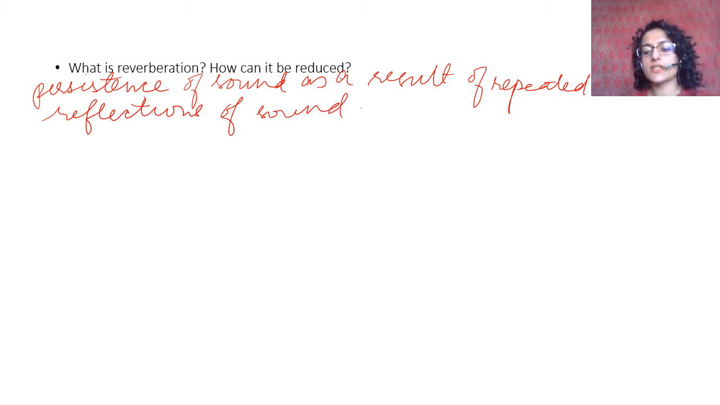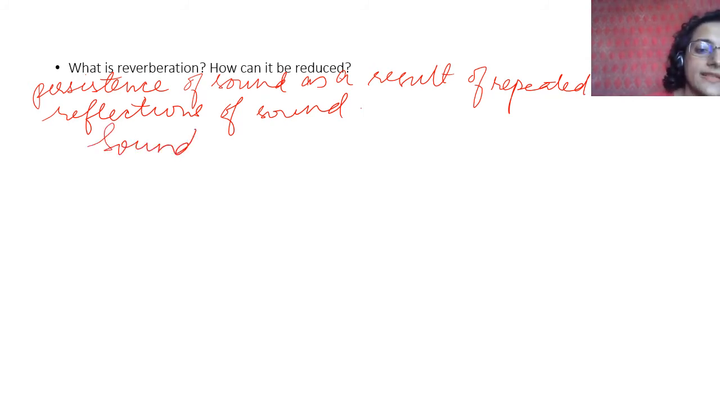How can it be reduced? It can be reduced by the use of sound absorbing materials such as fiber board or rough plaster or thick curtains or draperies, and also the seat material is oftentimes such that it absorbs the sound. So sound absorbing, you have to give examples.